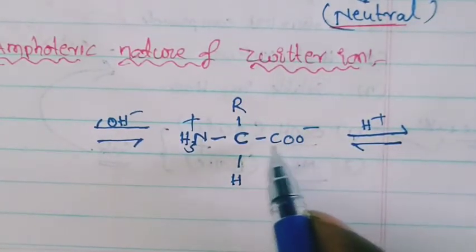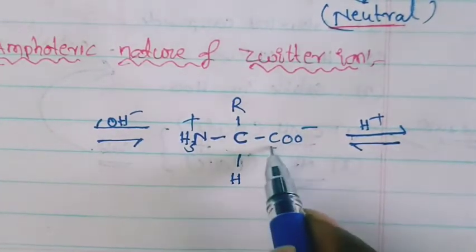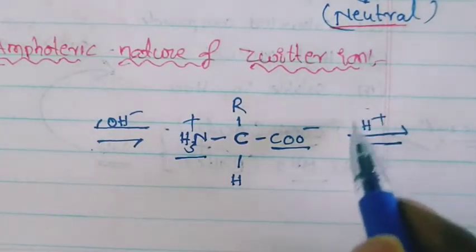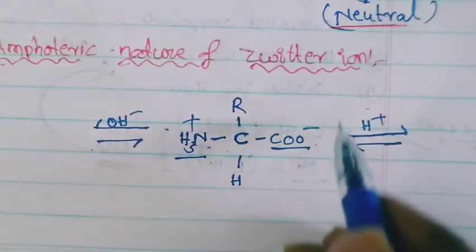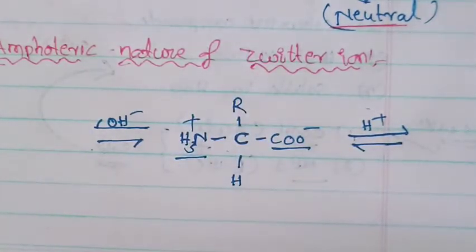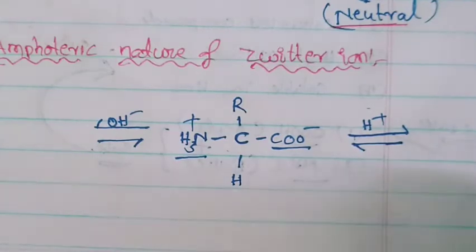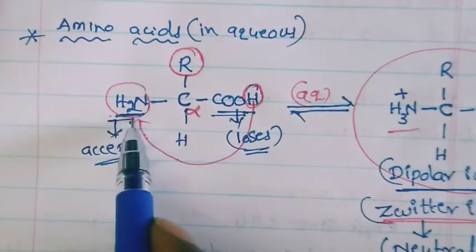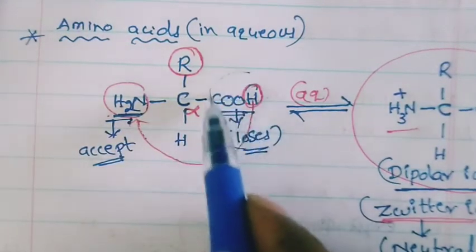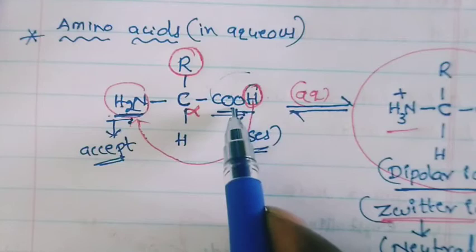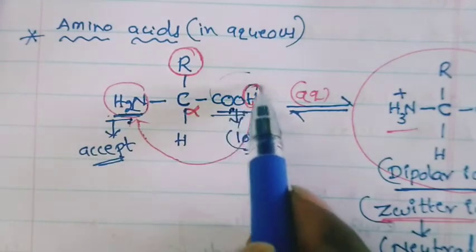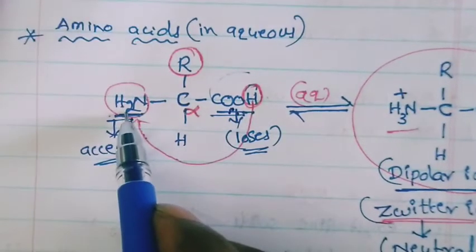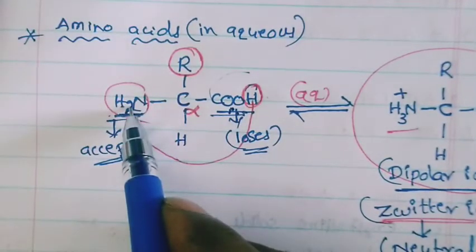So here, this carbon contains a carboxylate ion and NH3 plus ion. Now H plus ion, in the presence of acidic medium, which group does not change? Everyone should remember, in amino acids, first of all you should take the amino acid. What do amino acids mean? They contain a carboxylic acid group and an amine group. In the presence of acidic medium, the acid group does not change. Acid in the presence of acid does not react. So bases only react. That means it becomes NH3 plus ion.